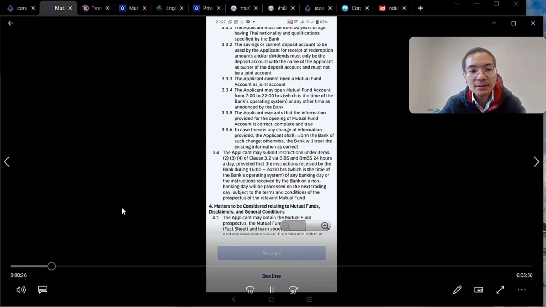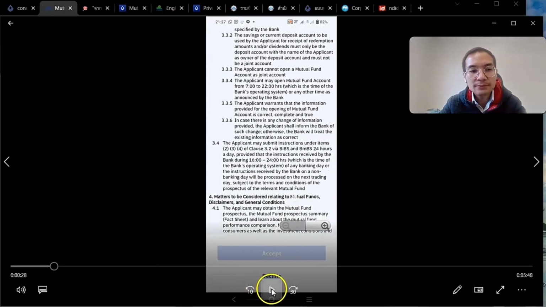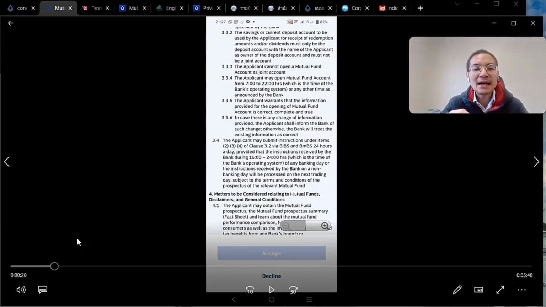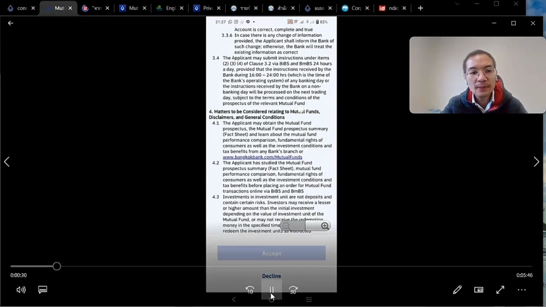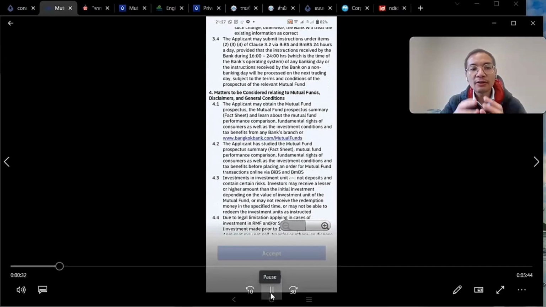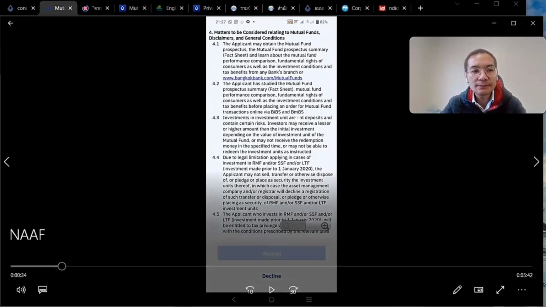Next, we'll discuss number 3.4. 3.4 just says that any transactions must be submitted before 4 p.m. Otherwise, it will be allocated to the next day's transaction. So next we'll go to 4. Number 4 covers all the matters concerning the mutual funds.